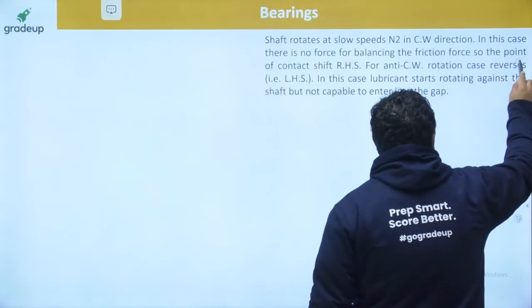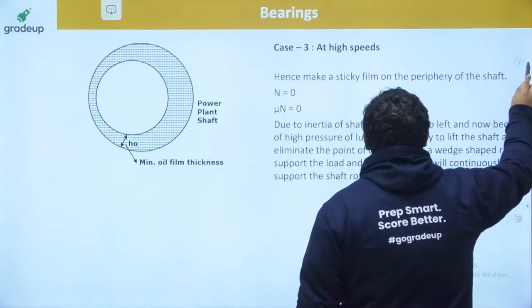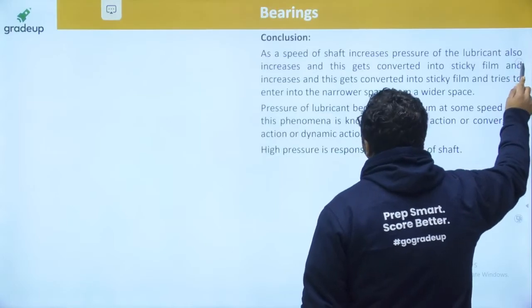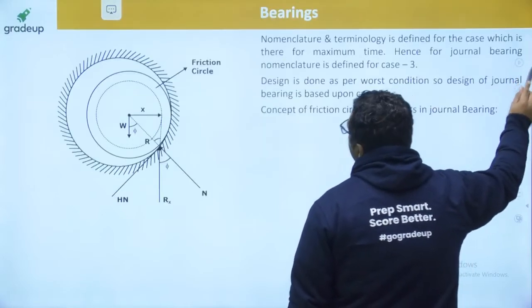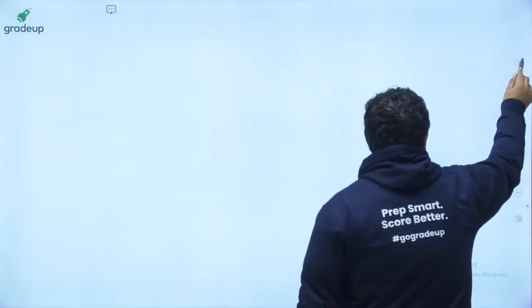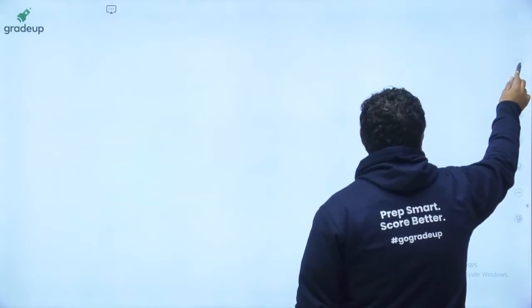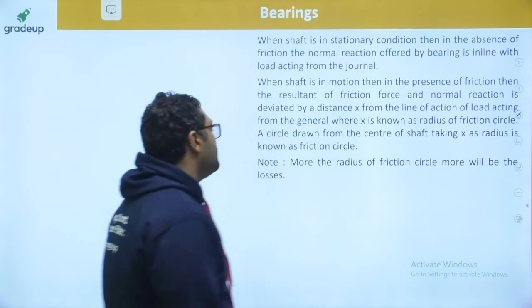So let us see now the hydrostatic lubrication. What is hydrostatic lubrication?